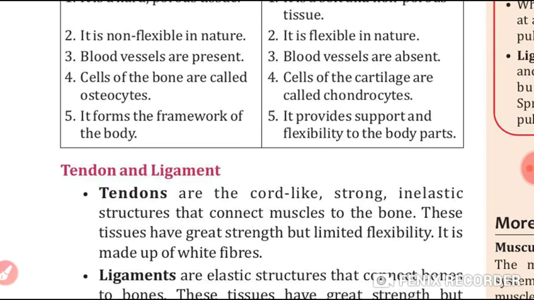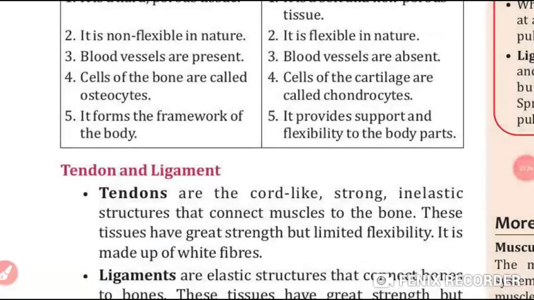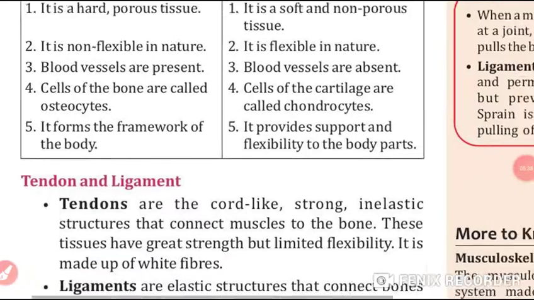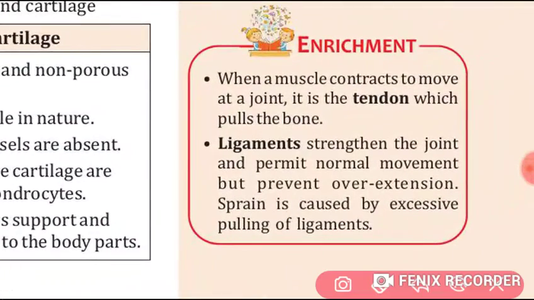Bones form the framework of the body, while cartilage provides support and flexibility to the body parts. So students, now we will study about some tendons and ligaments. Okay, and what are they? Just to have a look here, students, enrichment is there. When a muscle contracts to move at a joint, it is tendon only which pulls the bone.